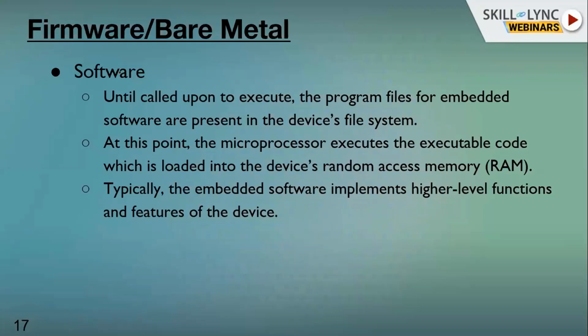Until it is executed, the program files for embedded software are present in the device's file system, means your hard disk file system, or in your internal memory file system. At this point, the microprocessor executes the executable code which is loaded into the device's random access memory.